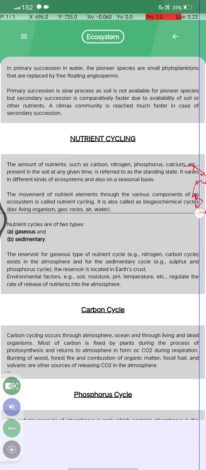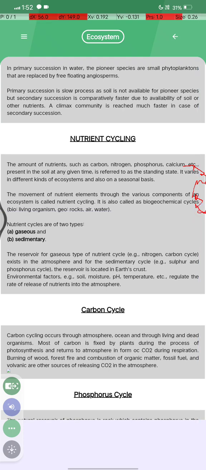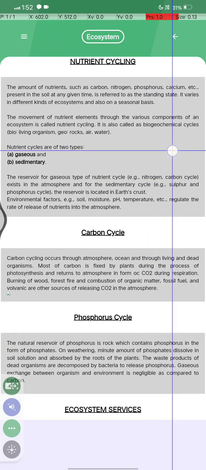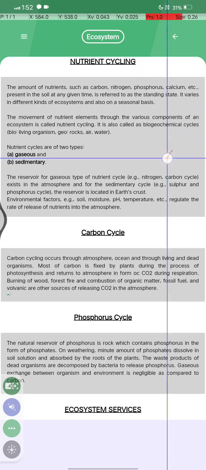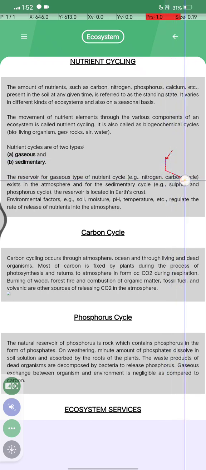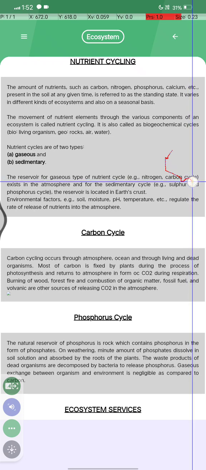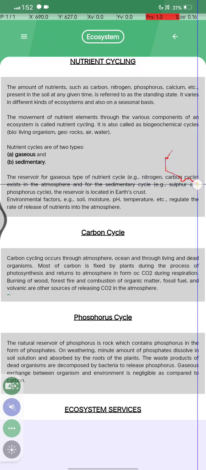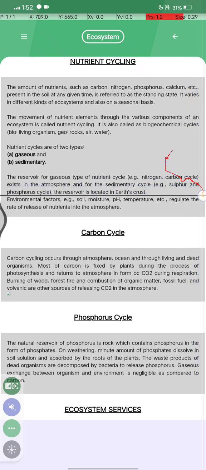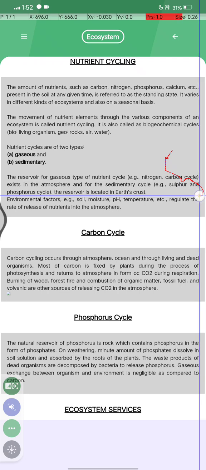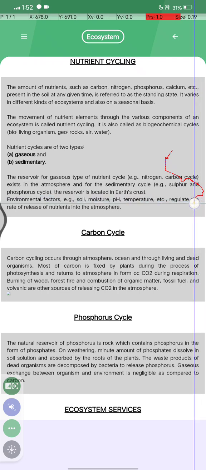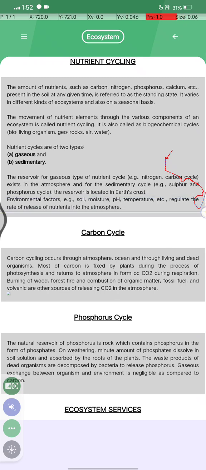ओके जहाँ बायो का मतलब होता है लिविंग ऑर्गेनिज्म और जियो का मतलब होता है रॉक. न्यूट्रिएंट्स साइकिल आर ऑफ टू टाइप, गैसियस एंड सेडिमेंट्री. गैसियस क्या होता है, देखो आगे देखते हैं. Reservoir of gaseous type of nutrient cycle: carbon and nitrogen cycle. Environmental factors, for example soil moisture, pH, temperature etc., regulate the rate of release of nutrients into the soil. Okay.